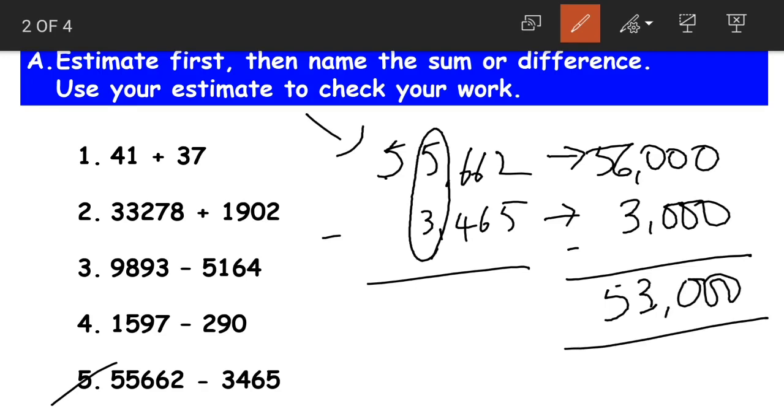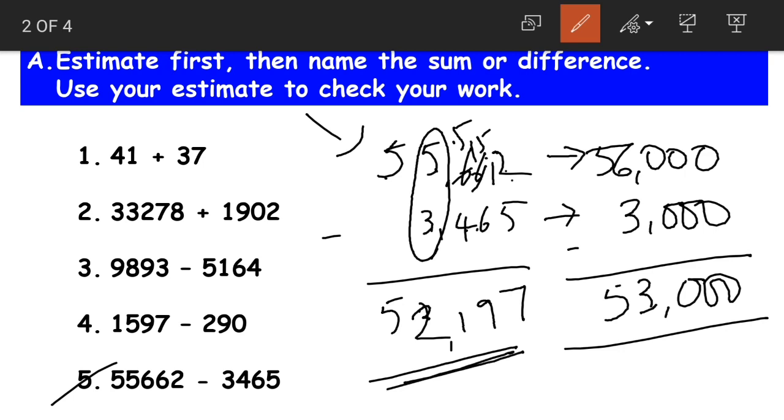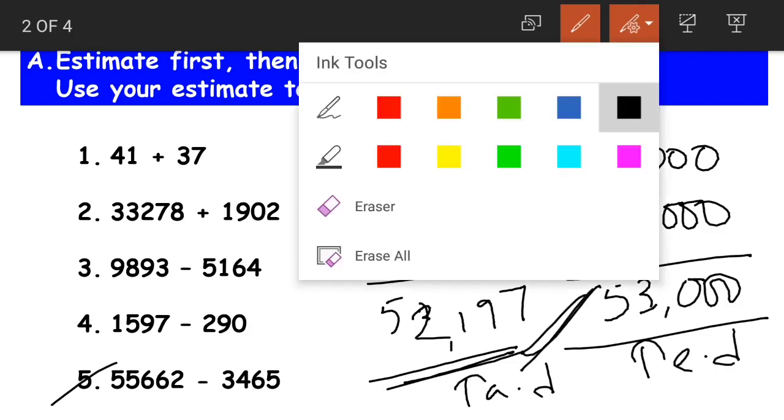Coming to the actual difference, again 2 minus 5 is not possible, so we borrow. 12 minus 5 is 7. Again 5 minus 6 is not possible, so we borrow. 15 minus 6 gives us 9. 5 minus 4 is 1. 5 minus 3 is 2 and we are having 5 here. So 52,197 is the actual difference. 53,000 is the estimated difference. Again it is a very reasonable estimate.